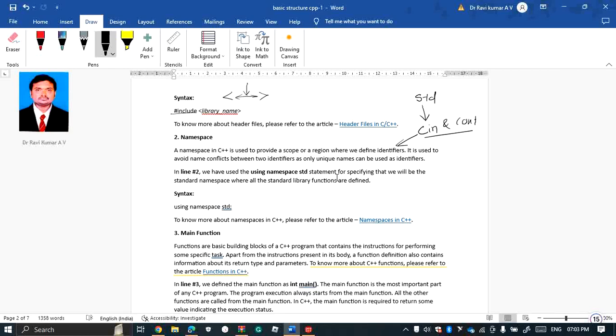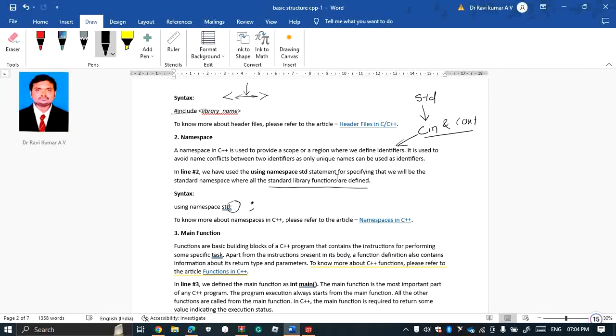It is used to avoid name conflicts between two identifiers, whatever names we define. So we use the statement using namespace std to specify that we will use the standard namespace, where all the standard library functions are defined. Remember, the syntax using namespace std should end with a semicolon.